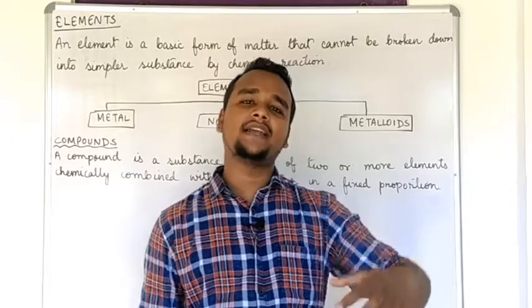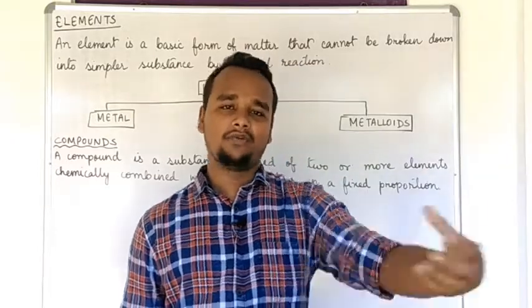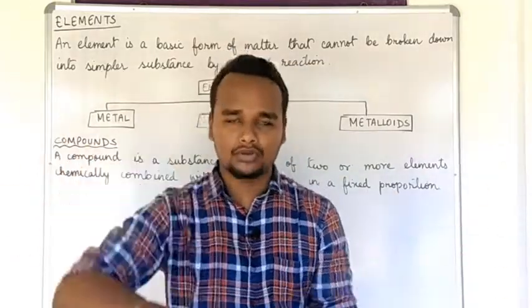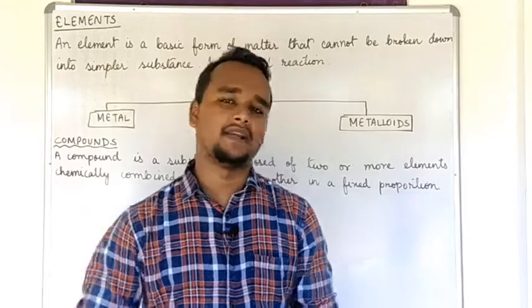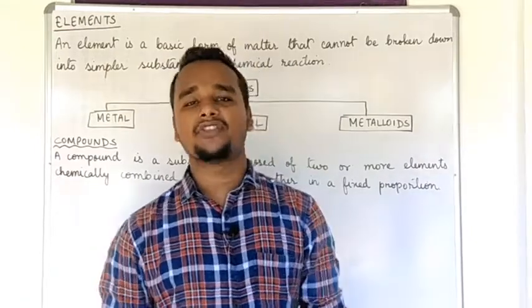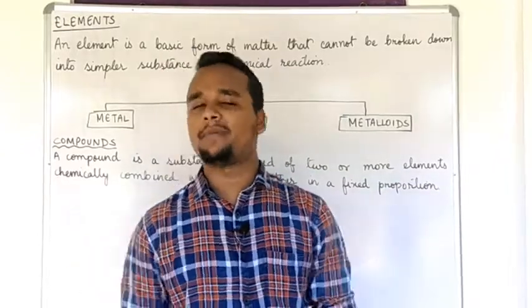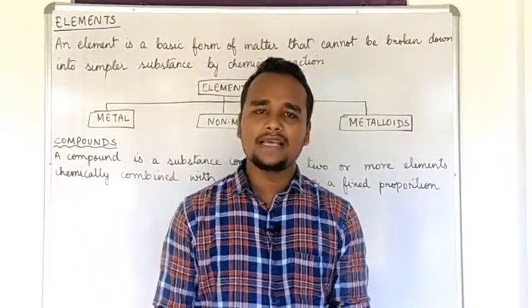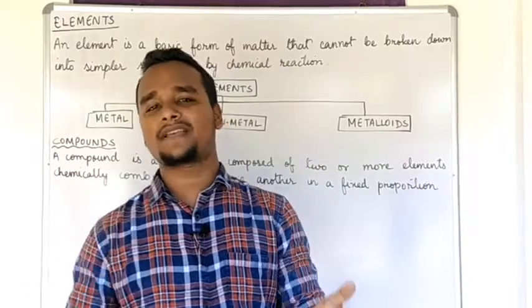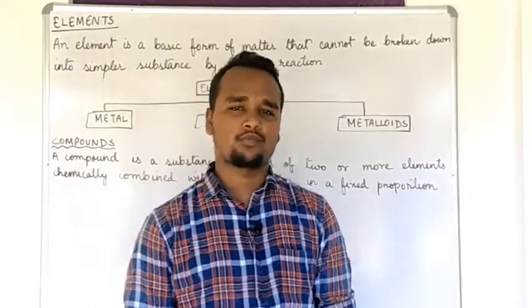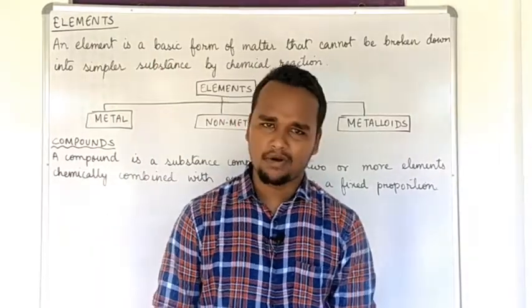It is not like you take some of this element and some more of that element and combine them. It doesn't happen. They all combine in a fixed ratio. Understood? This is what a compound is. So in short, a compound is a combination of two or more elements chemically combined together in a fixed proportion.